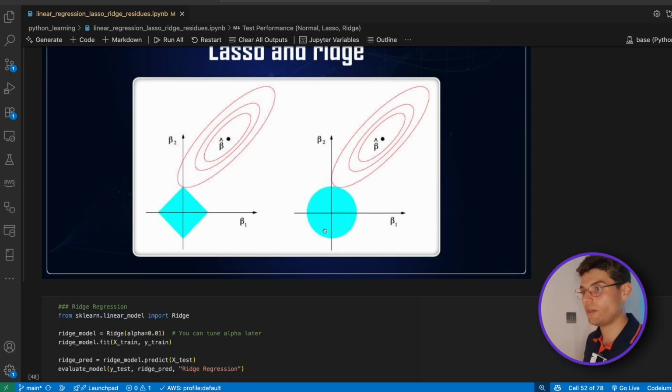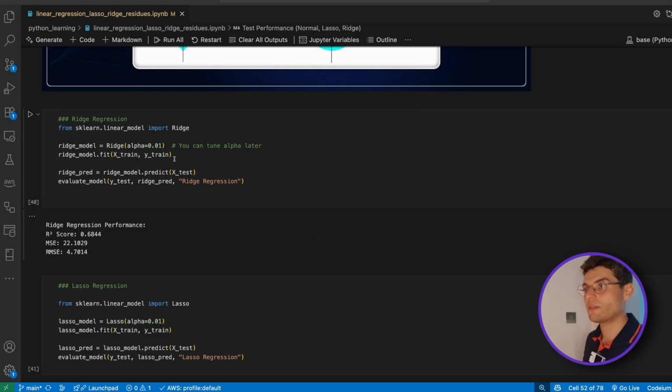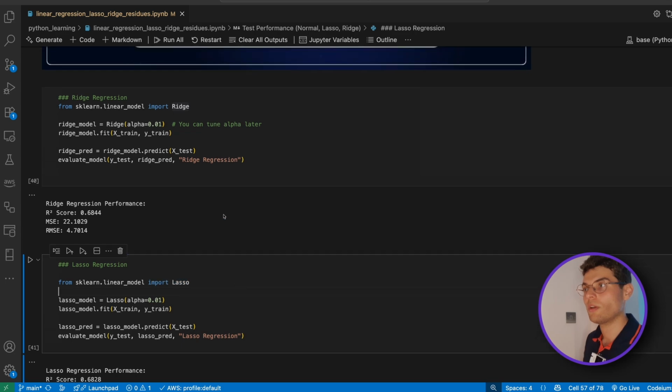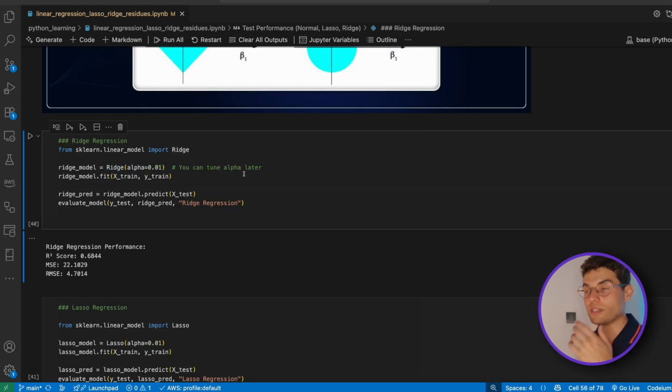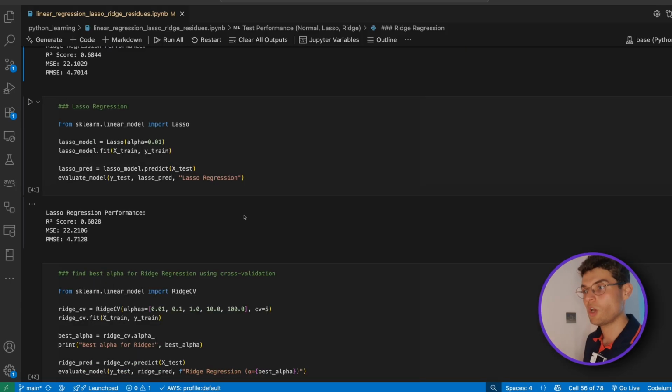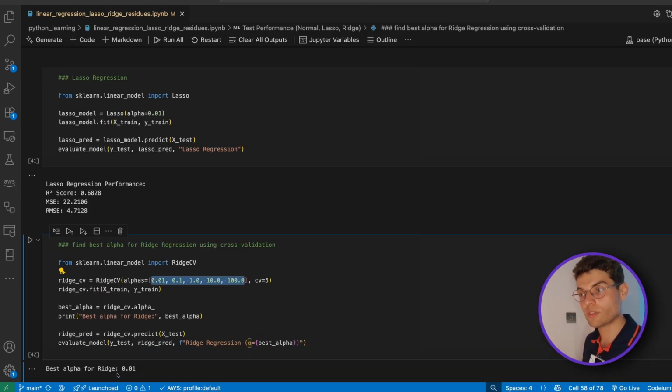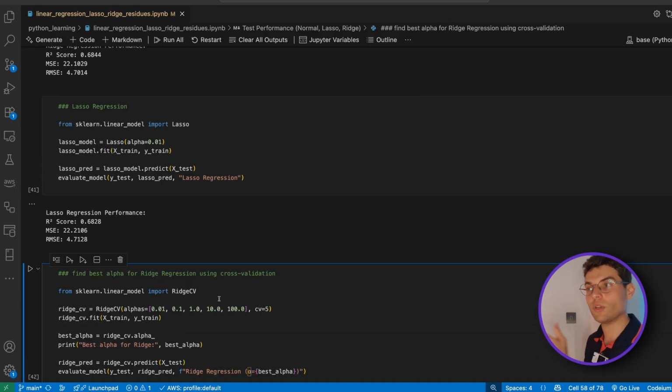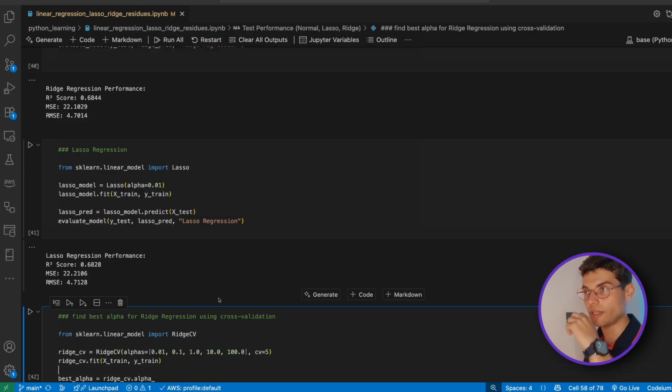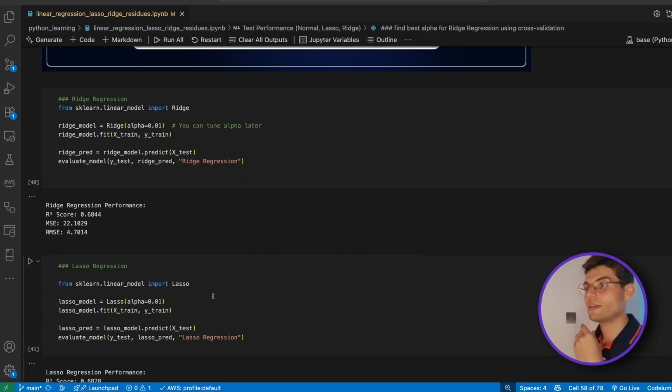So if we look here at the code, we can simply call from scikit-learn, we can call ridge, or we can call lasso. We can give it an alpha, which is tunable, something we can play around with to get better results, or look for to see which is the most optimal one. You can see this code on GitHub, you'll find the link in the description below. And this can improve your overall performance.